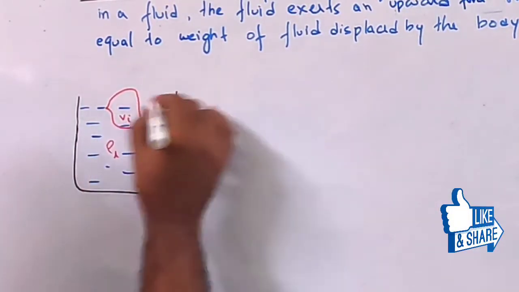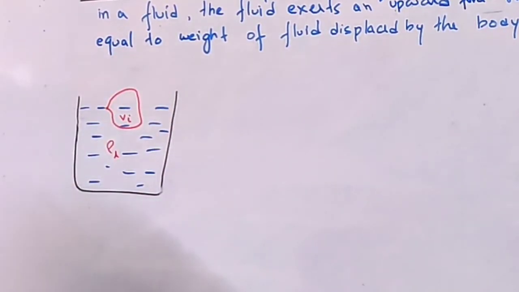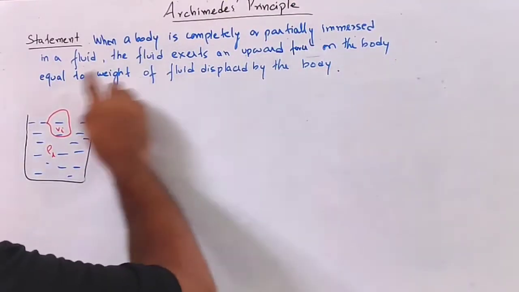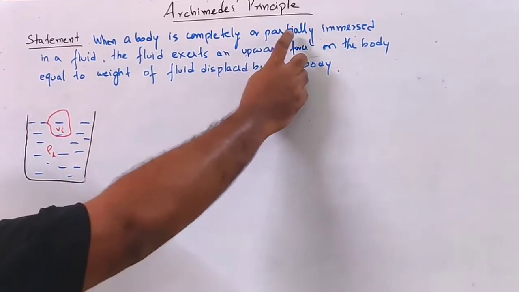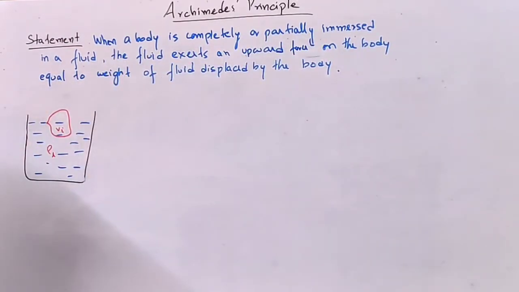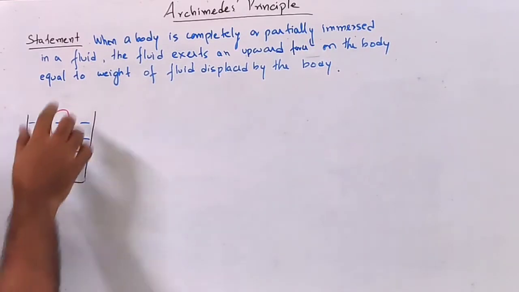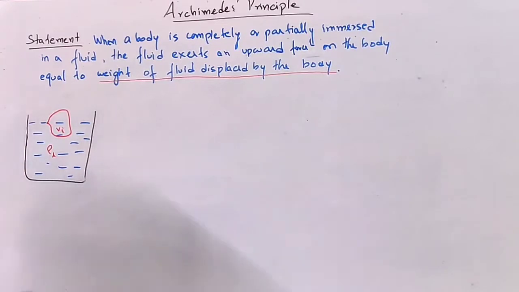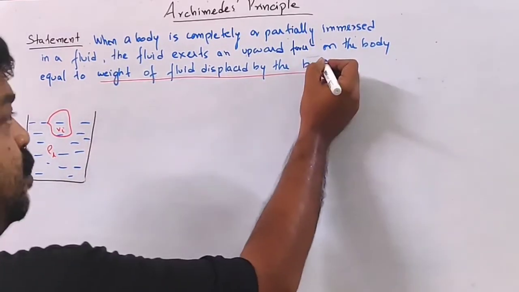The fluid exerts an upward force on the body, and this force is equal to the weight of fluid displaced by the body.